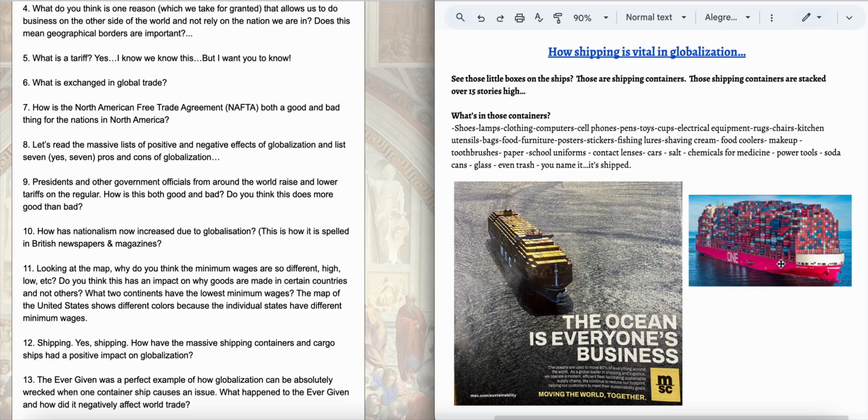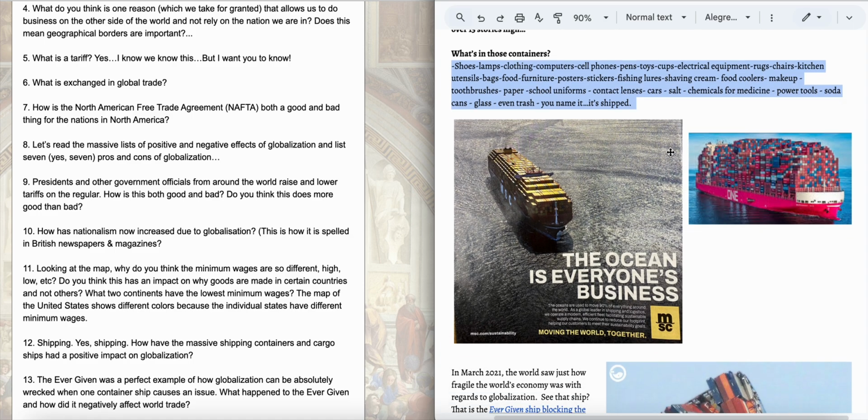With the creation of these massive cargo ships, shipping goods is so cheap. You can fit 10,000 pairs of sneakers in one of those containers. And the cost of shipping those is 10 cents per item in some cases. It's so cheap. What are in these containers? All of this stuff. Everything is in these containers. And these ships now are world trade. These cargo ships enable world trade.